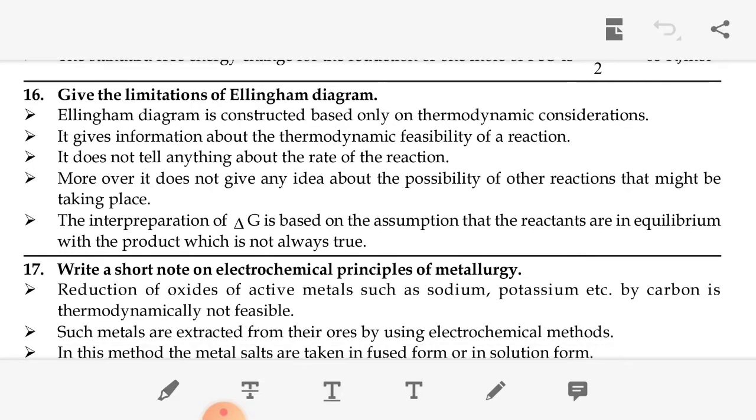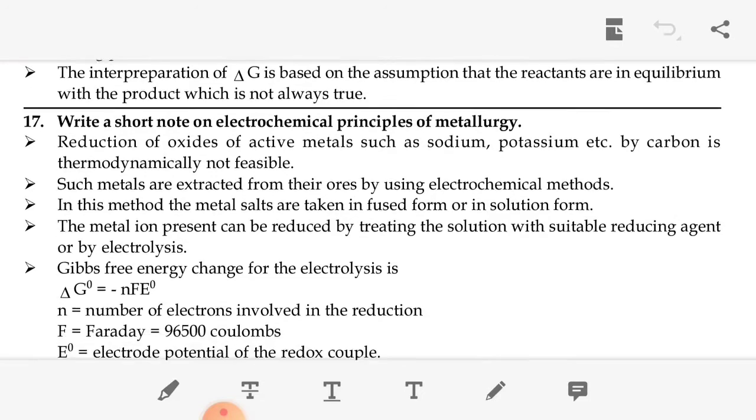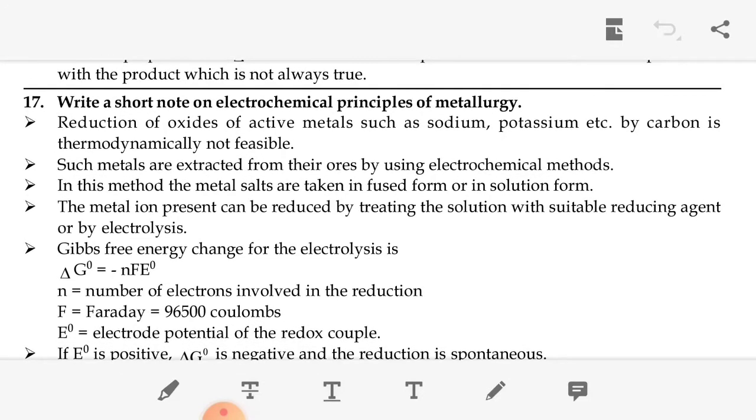Okay. Then write a short note on the electrochemical principle of metallurgy. So in the electrochemical principle of metallurgy, the reduction of oxides of active metals such as sodium, potassium, etc. by carbon is thermodynamically not feasible. Such metals are extracted from the ore using the electrochemical method. In this method, metal salts are taken in fused form or in solution form.